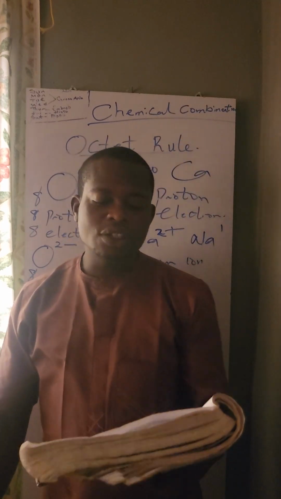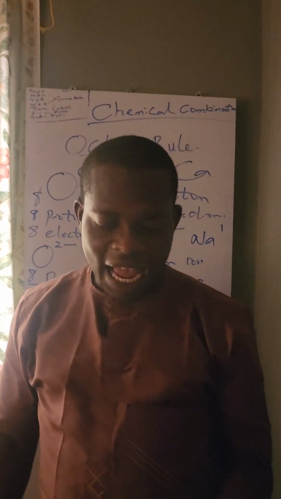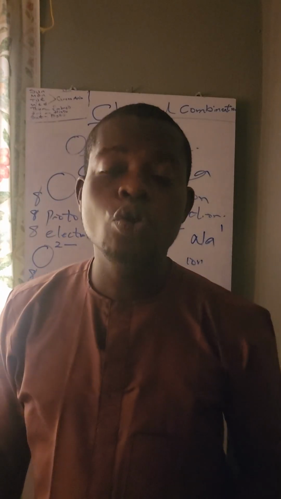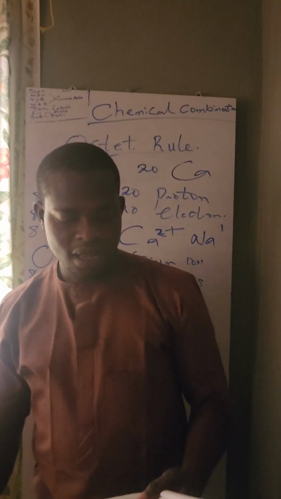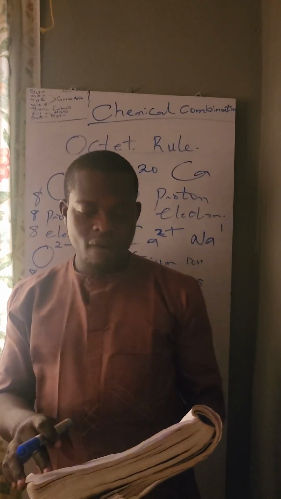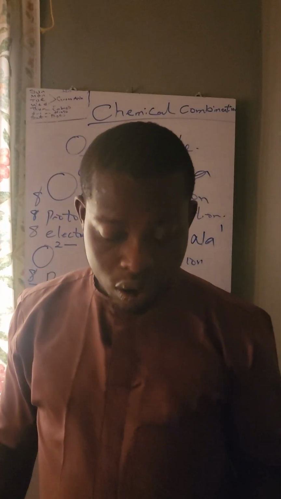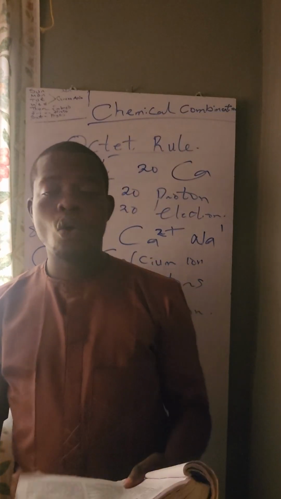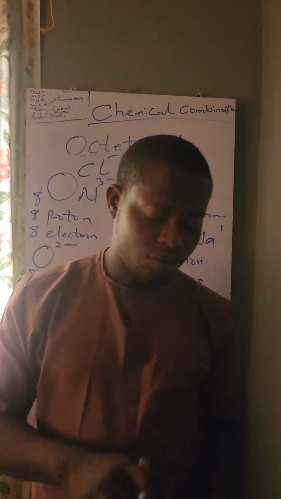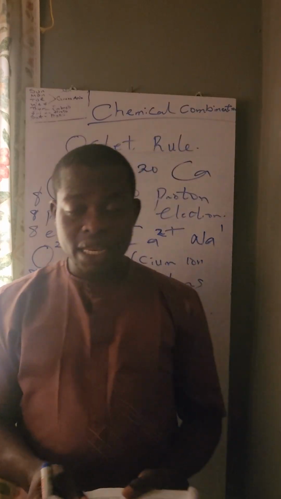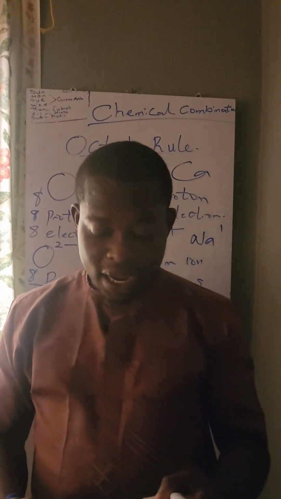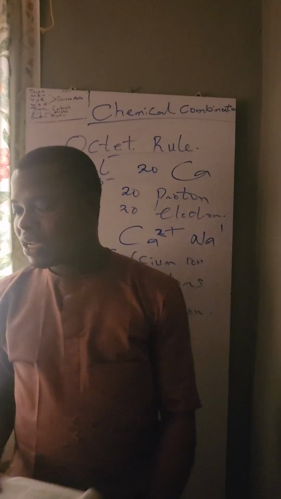An atom of an element in group 4 and 0 does not gain or lose electrons.